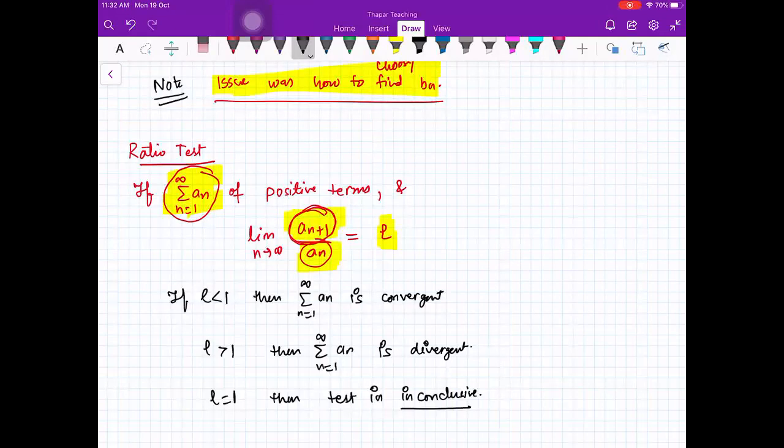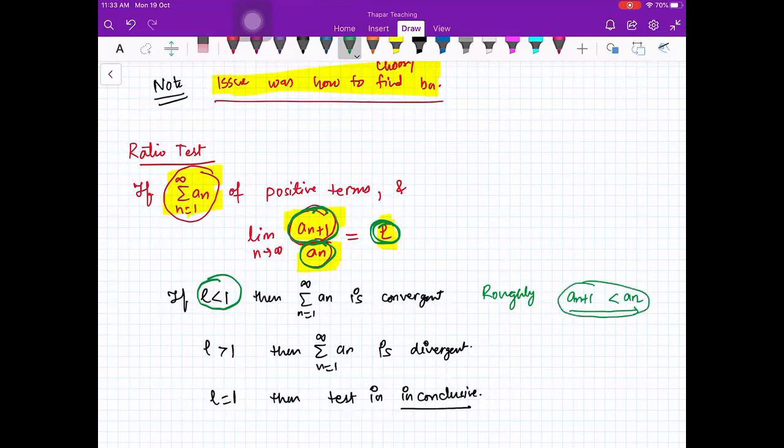So if the statement is clear to everybody, we are not going to formally prove this test, but we can have an intuition for why this is happening. You see, what is happening if L is less than 1? In a rough way, you are saying that an plus 1 upon an is L, and L is less than 1. So roughly, an plus 1 is less than an. It means that your terms are decreasing. So at least you have some idea that your sum may be finite because terms are not increasing.